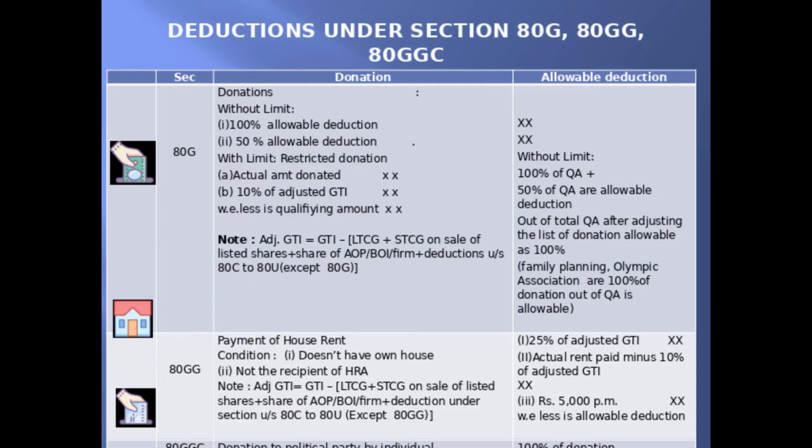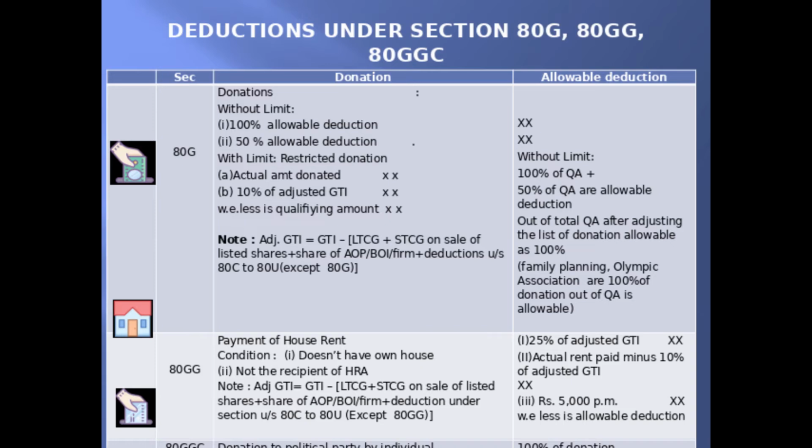Let me move on to 80GG. This is the section available if an assessee is paying house rent. The condition: he should not have any own house in the same area, and he should not be in receipt of HRA. In such case, the least of the following three is an allowable deduction. Number 1, 25% of adjusted GTI. Number 2, actual rent paid by him minus 10% of adjusted GTI. Number 3, rupees 5,000 per month is an allowable deduction.